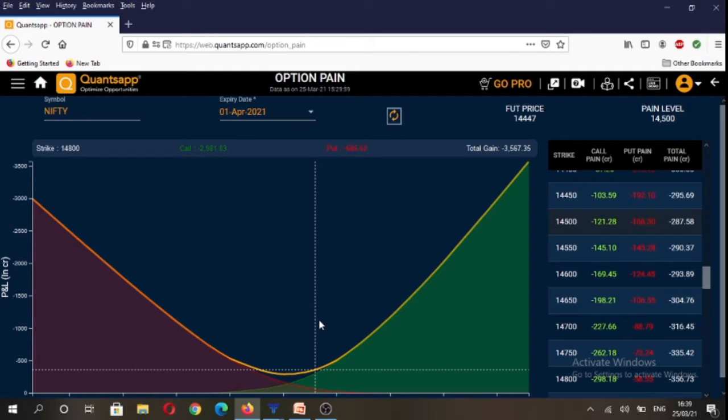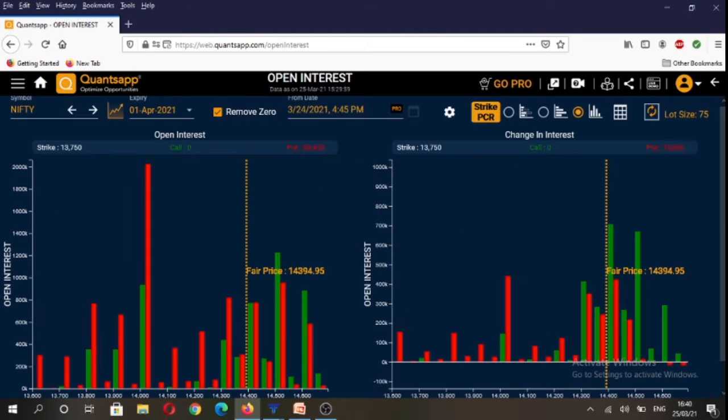So the max pain level is at 14,500 for 1st April contract. So if market was to expire on 1st April at 14,500, in that scenario call option and put buyers at 14,500 strike are going to suffer a large amount of losses, as you all know that when market expires, a large percentage of options expire worthless.